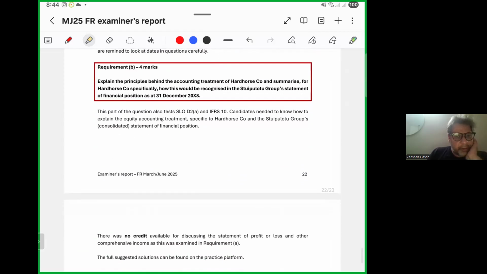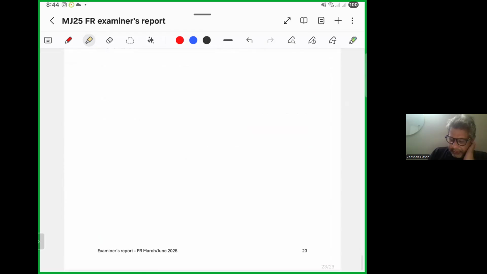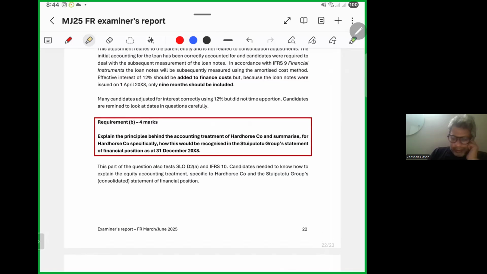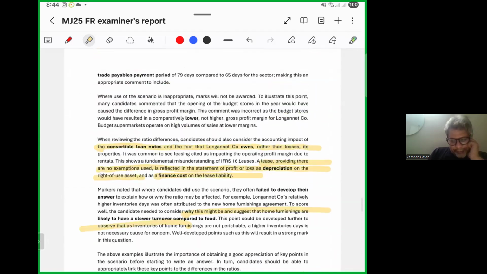4 marks: explain the principles behind the accounting treatment. This part of the question also tells candidates they need to know how to explain the equity accounting treatment of the associate company in the group's consolidated statement of financial position. So that's what you should not be doing in the future.